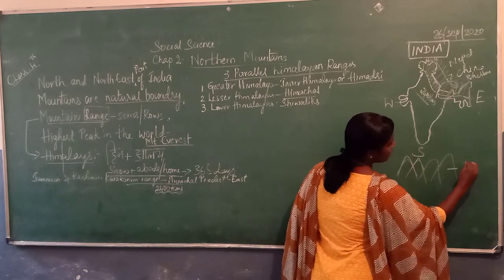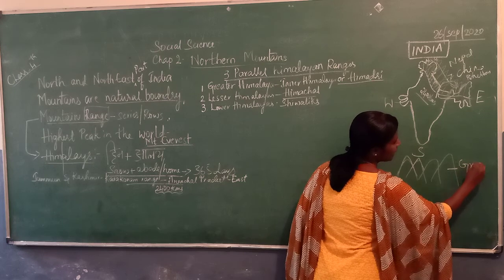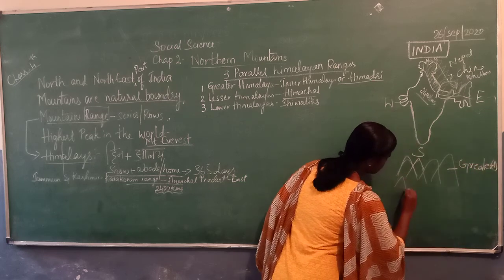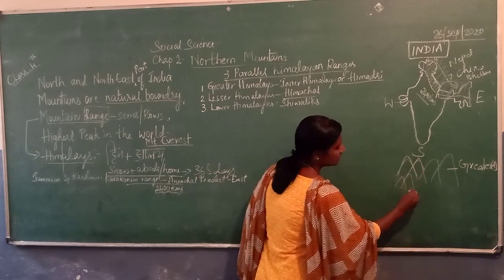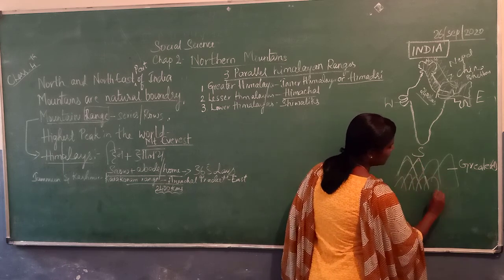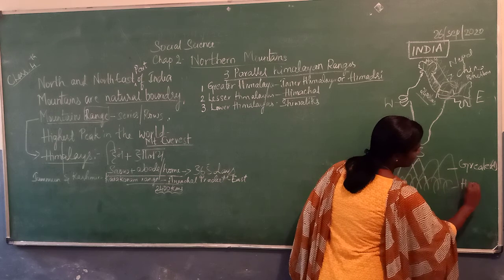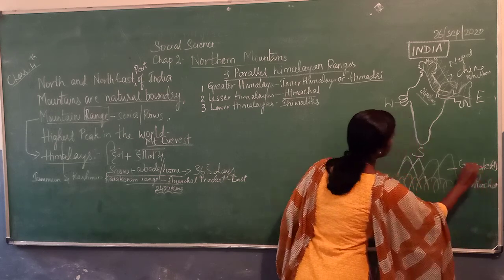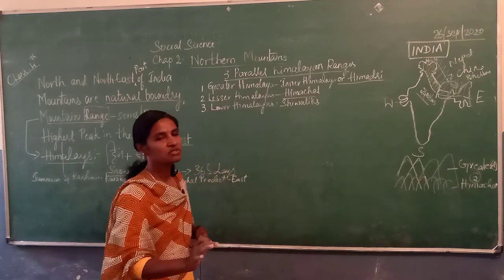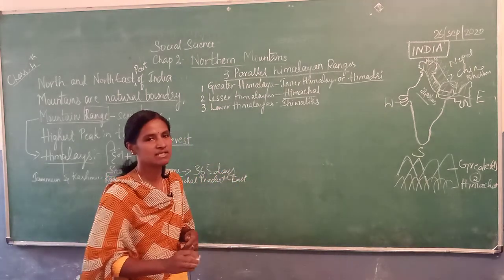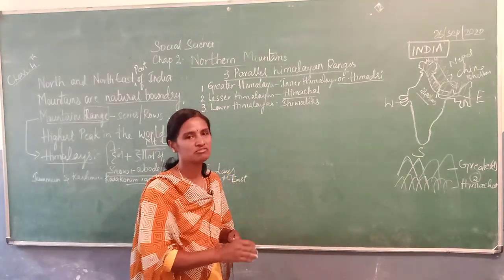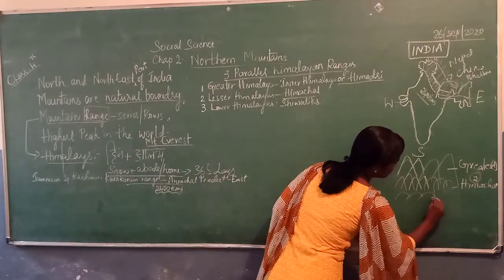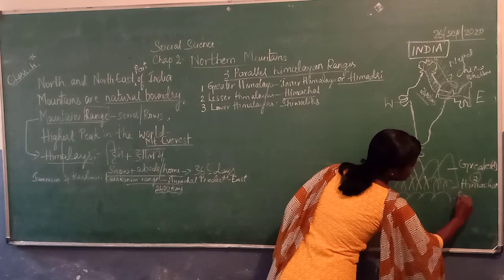This is Greater Himalaya, the first one. This is a little bit smaller, Himachal, the second one. And the third one will be like this. It is Shivaliks.